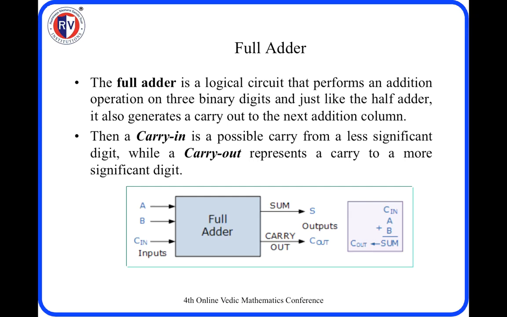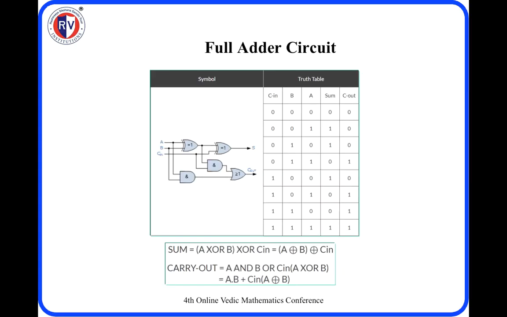So when you look at the right hand side box, we have Cin, A and B. We obtain the addition of these 3, so that we are going to get a sum as well as a carry. So let us look into the full adder circuit. It is a combination of 2 half adder circuits, hence 3 bits can be added together. Therefore the sum is given by A XOR B XOR Cin, and carry is given by A AND B plus Cin AND (A XOR B). So we understood the addition of 2 bits along with a carry here.